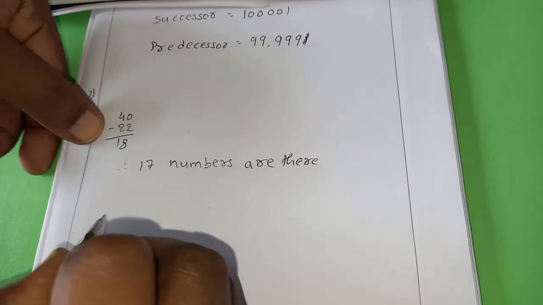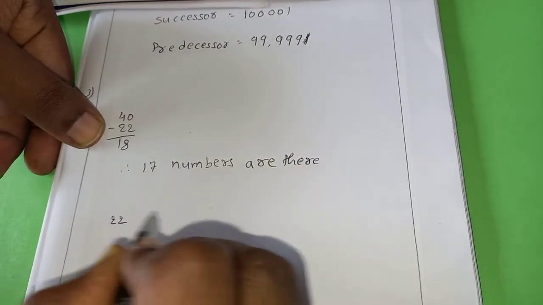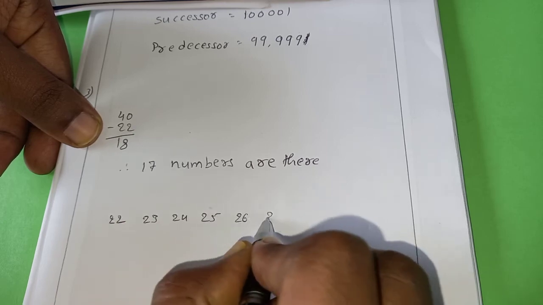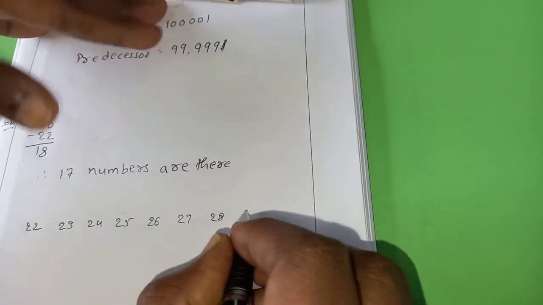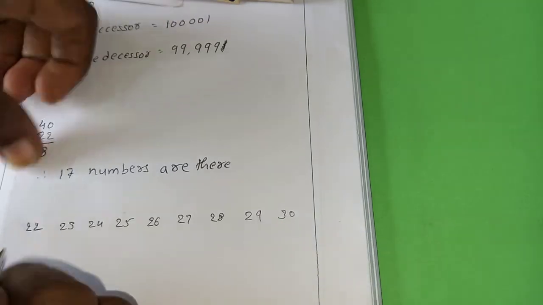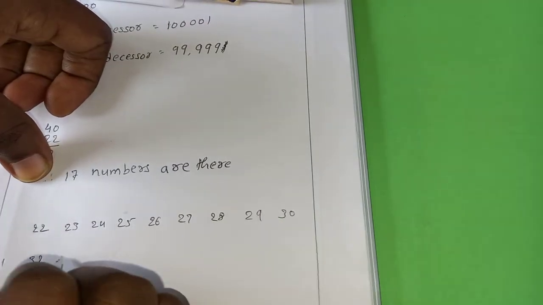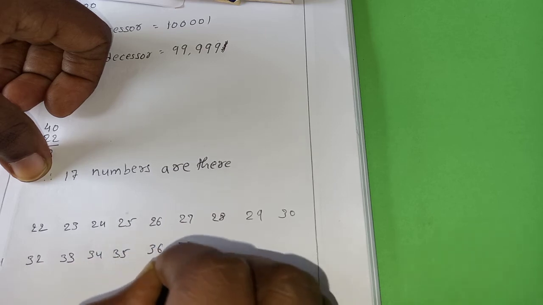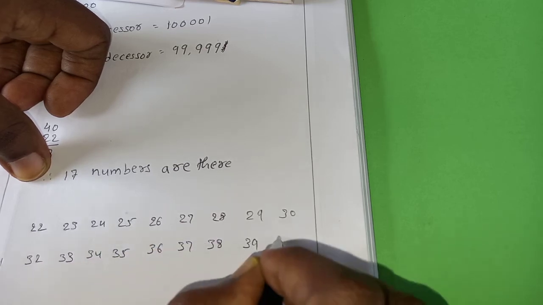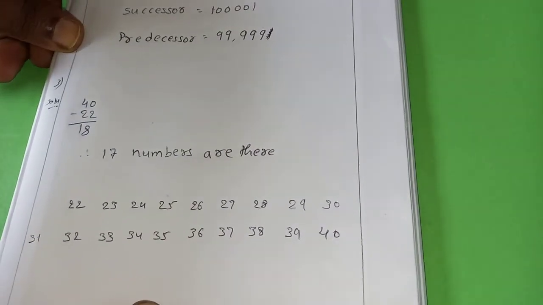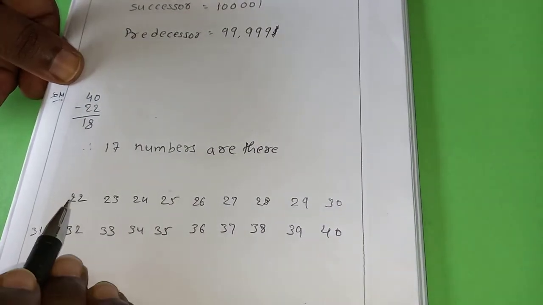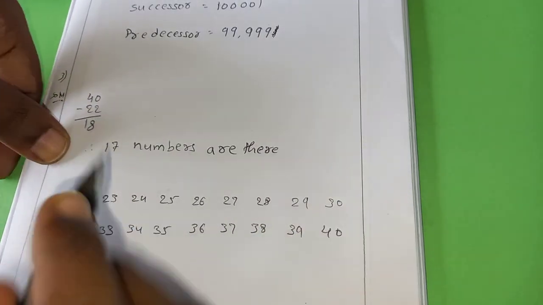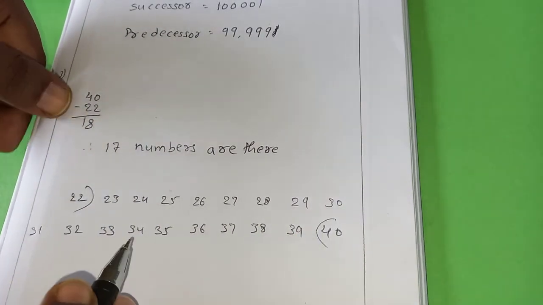If you wish, I'll confirm for you. See, 22, 23, 24, 25, 26, 27, 28, 29, 30, up to 40. Okay, so what they asked is the numbers between 22 and 40. So we must not include 22 and 40.